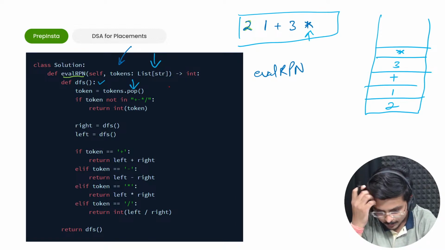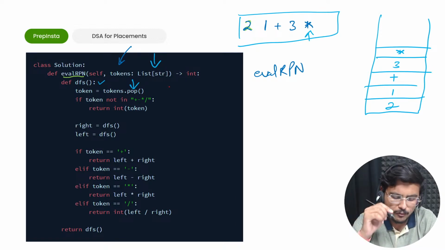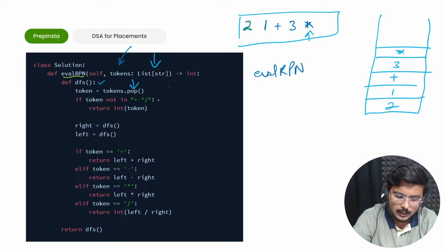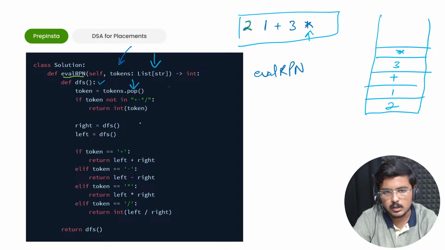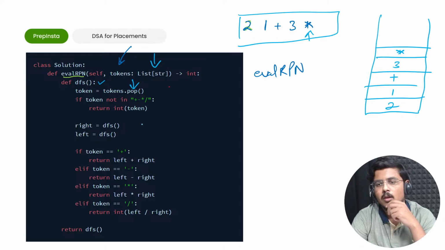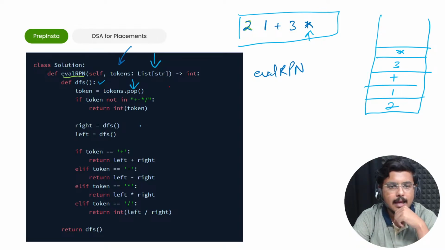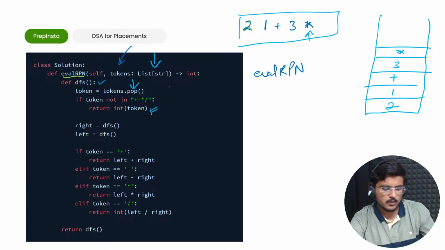Now, guys, listen here. If I encounter anything here, I'll pop it out. If it is not an operator, so basically if it is not plus, not minus, not star, not the divide operator that helps you in division, then you'll convert that particular thing into an integer and return it. Fine. So what exactly is this function doing?